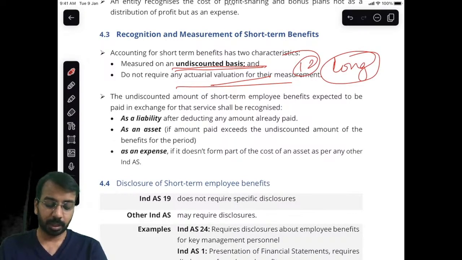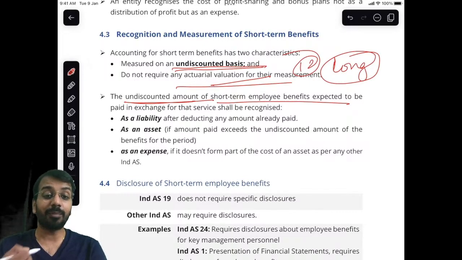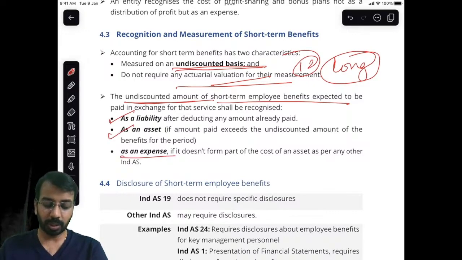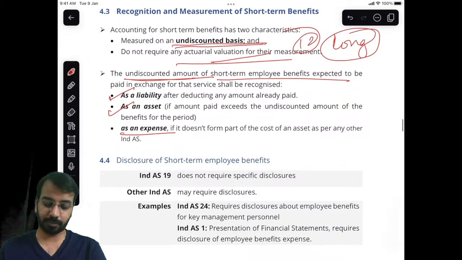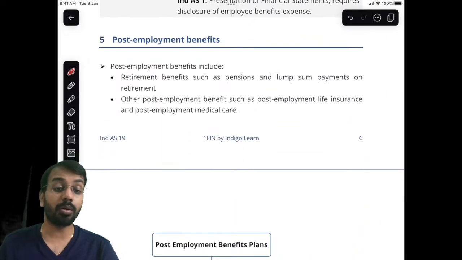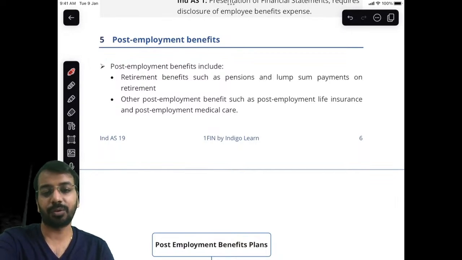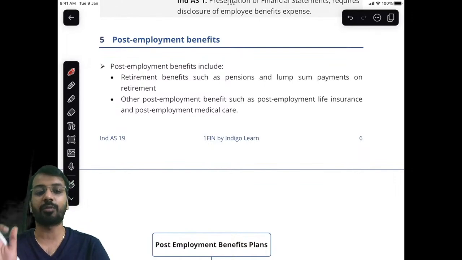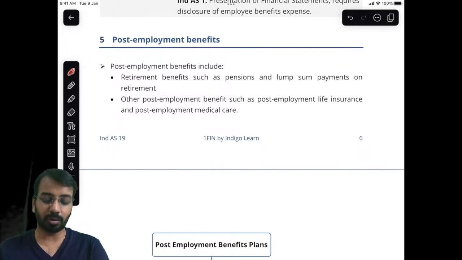So you will measure the undiscounted amount of short-term employee benefit, and if there is something which is payable, there will be a liability. If something is prepaid, meaning you have paid more than the expense, it is an asset. Whatever is the balancing figure becomes an expense, right? So that is about short-term employment benefit. Very simple. If a question comes in the examination, you must be able to score 8 out of 8 or 6 out of 6 or 10 out of 10. Are we good? Are we able to understand this?